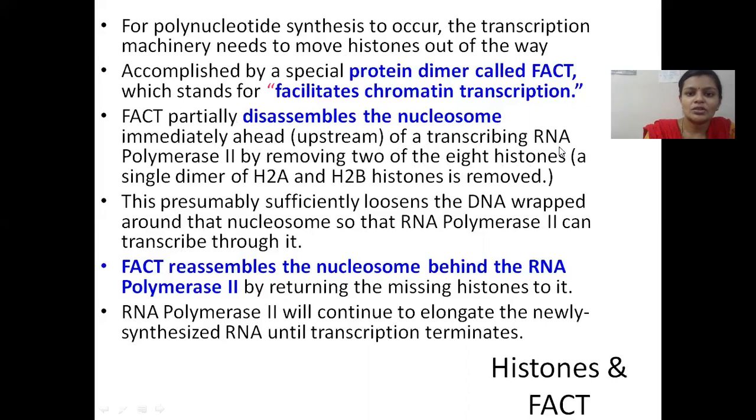So it loosens up the DNA wrapped around the nucleosome so that the RNA polymerase can transcribe through it. And FACT not only disassembles the nucleosome, it reassembles the nucleosome after the transcription complex moves away. So that is also very important. And then RNA polymerase continues to elongate the mRNA on the other side.